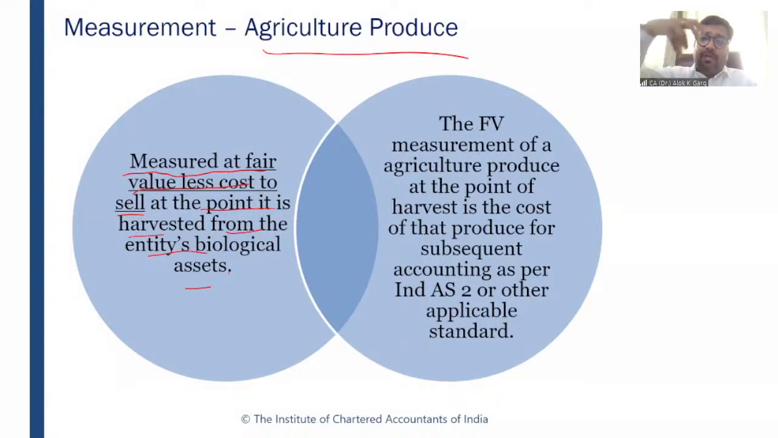So once mangoes are plucked from the mango trees, once grapes are plucked from the grape vine, once milk is taken out from the cow, once wool is removed from the sheep. Okay. So at the time of detachment, at the time of harvest, it has to be recognized and measured at fair value less cost to sell. But after harvest, it will be covered under another standard, right? So the fair value measurement of agricultural produce at the point of harvest will become the cost of that produce for subsequent accounting as per Ind AS 2 or other applicable standard.